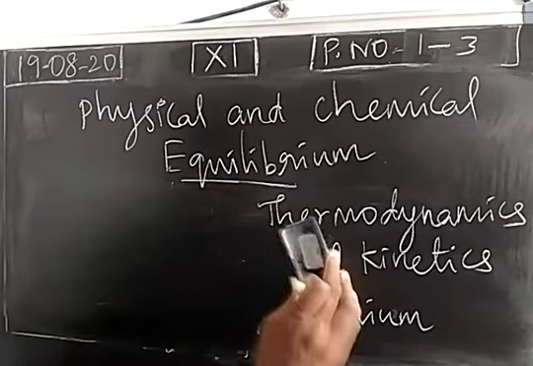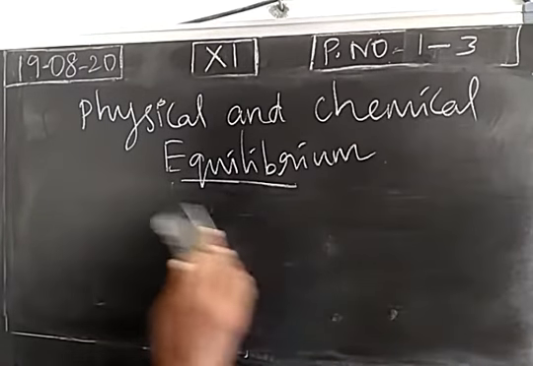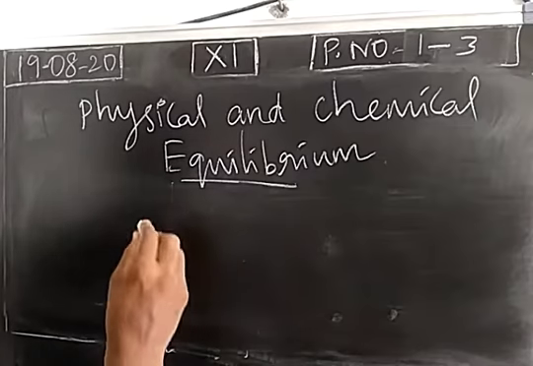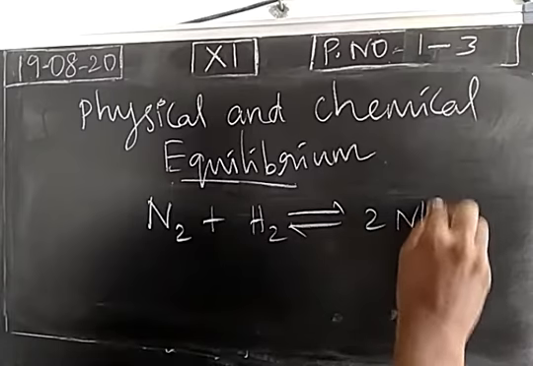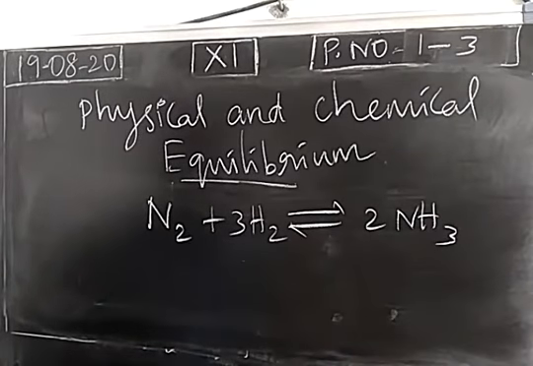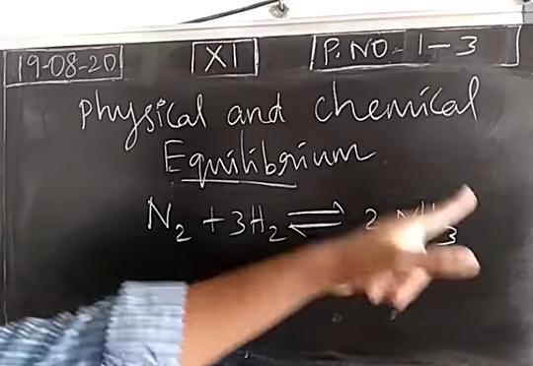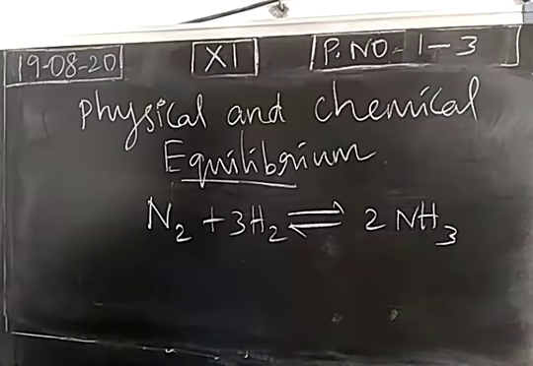Next, what is the nature of equilibrium? Consider the chemical reaction. Nitrogen gas combines with the hydrogen gas, it produces ammonia. Right? So in laboratory, I would like to prepare ammonia. Because ammonia is an important compound, this is used for preparing many nitrogen based compounds like fertilizers. So my aim is to prepare ammonia in the laboratory so that I am mixing two gases, nitrogen and hydrogen. I would like to get only ammonia.